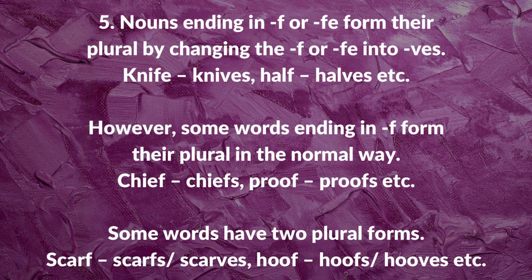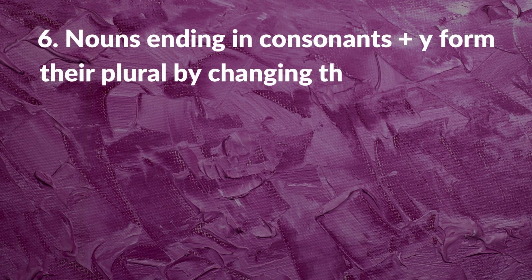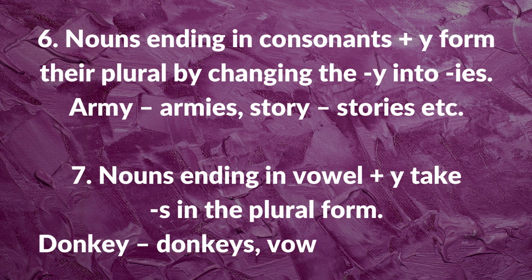However, some words ending in f form their plural in the normal way. Proof, proofs, chief, chiefs. And some words have 2 plural forms. For example, scarf. You can say scarves or scarfs. Hoof, hoofs, hooves. Nouns ending in consonant plus y form their plural by changing the y into ies. Example, story, stories, army, armies.